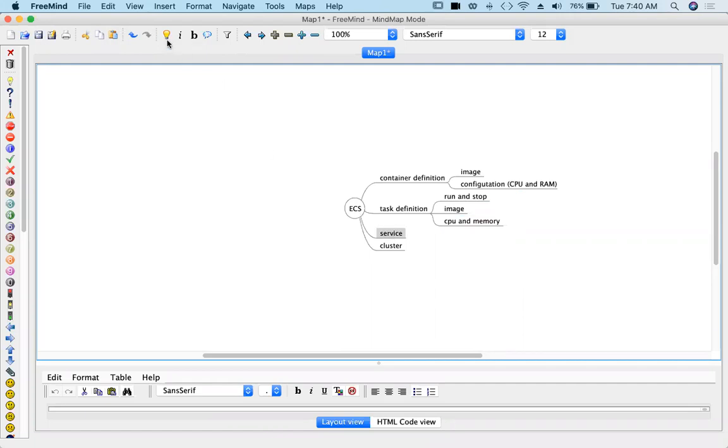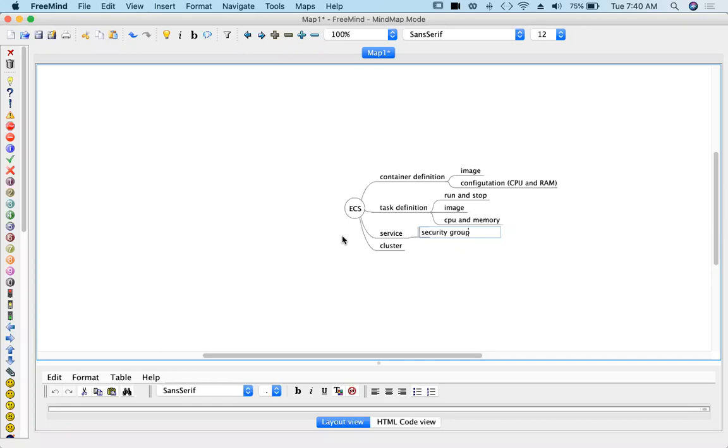Service means the services that you want to use with your ECS. So the service I want, Elastic Load Balancer, to use with ECS. So we have only two things here: VPC, Elastic Load Balancer. Since we are going with Fargate, we don't have an option of choosing EC2 related things. If you want to add any rule to the security group, you can do that.